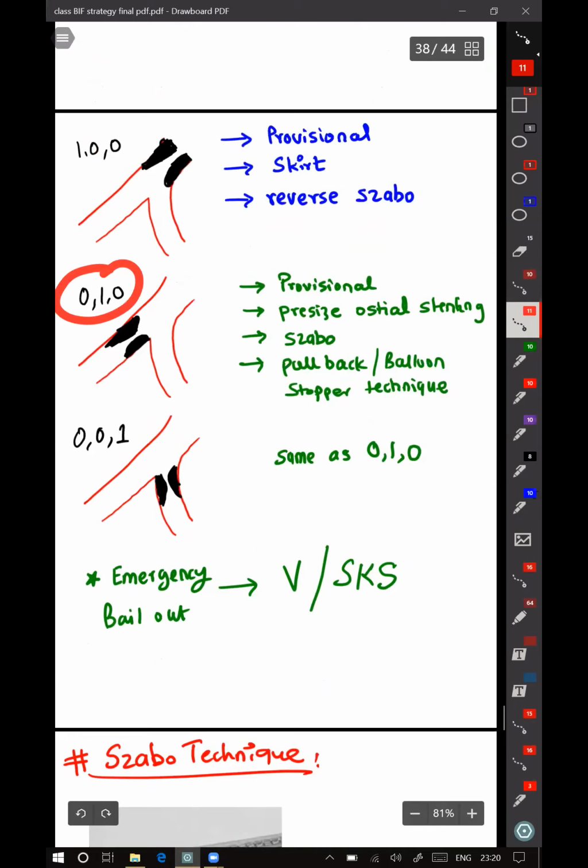In 010 or 001, that is ostial main branch or ostial side branch stenosis, the options you have are provisional, precise ostial stenting, which we keep doing, which, as I mentioned, according to one study, 54% of the time they had shown that they were missing the ostium. Then you can do Szabo, and you can do balloon pull back and stopper technique. For both the ostial lesions, you can do the same techniques.